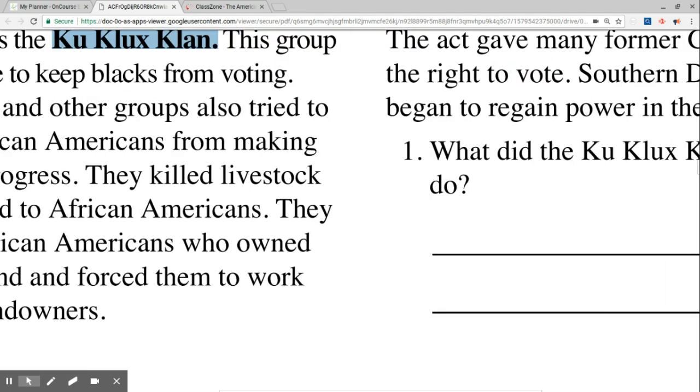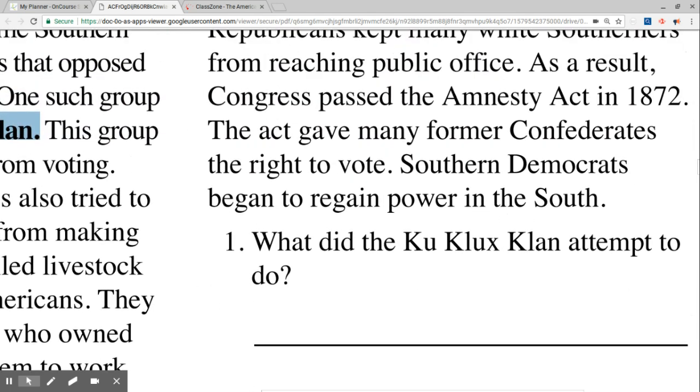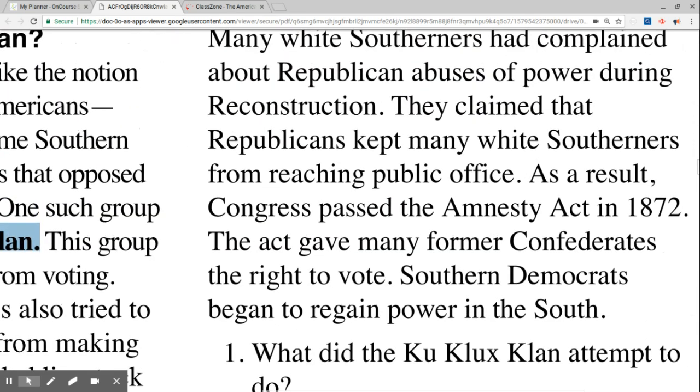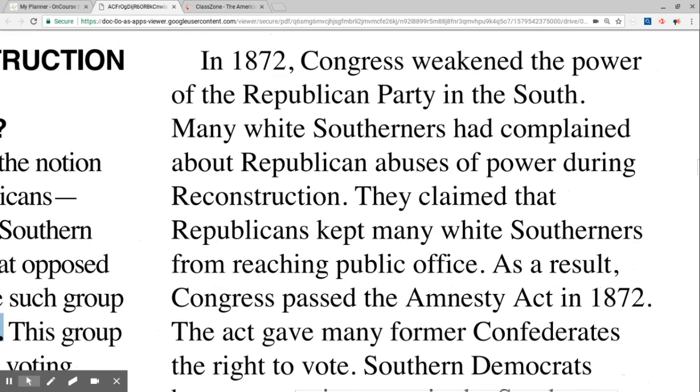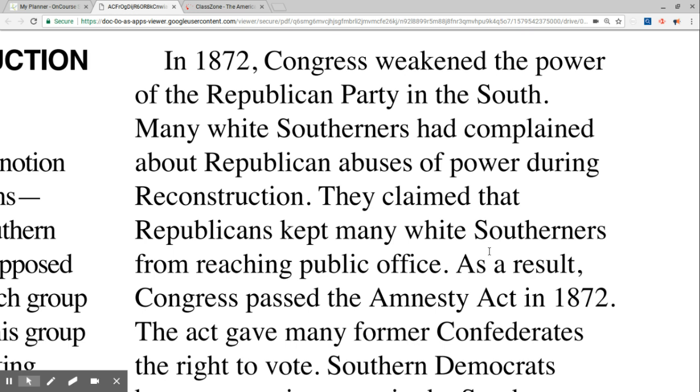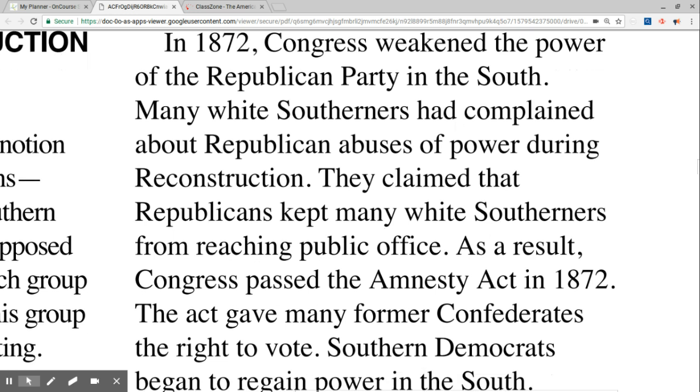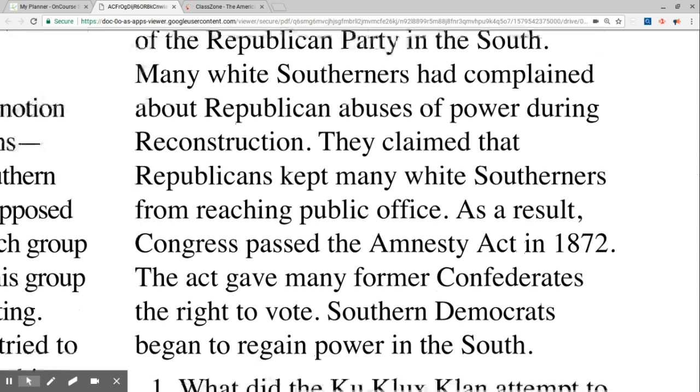In 1872, Congress weakened the power of the Republican Party in the South. Many white Southerners had complained about Republican abuses of power during Reconstruction. They claimed that Republicans kept many white Southerners from reaching public office. As a result, Congress passed the Amnesty Act in 1872. The act gave many former Confederates the right to vote. Southern Democrats began to regain power in the South.